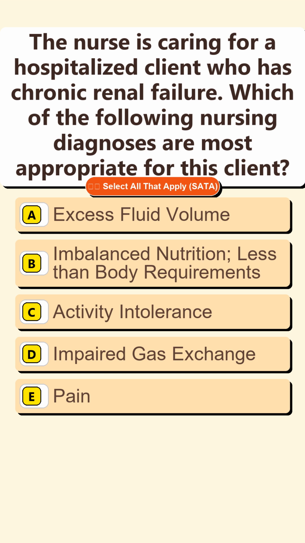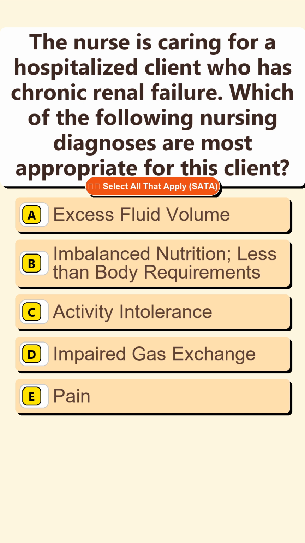Question 4. The nurse is caring for a hospitalized client who has chronic renal failure. Which of the following nursing diagnoses are most appropriate for this client? Option A. Excess fluid volume. Option B. Imbalanced nutrition, less than body requirements. Option C. Activity intolerance.